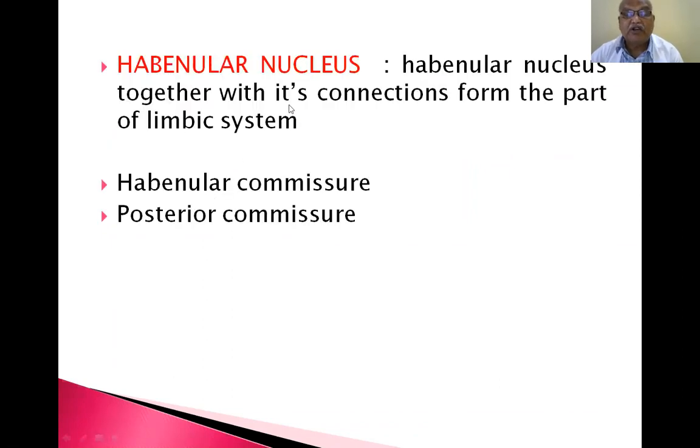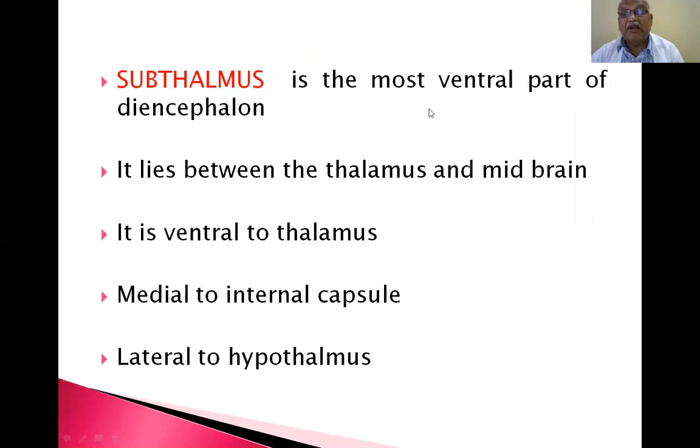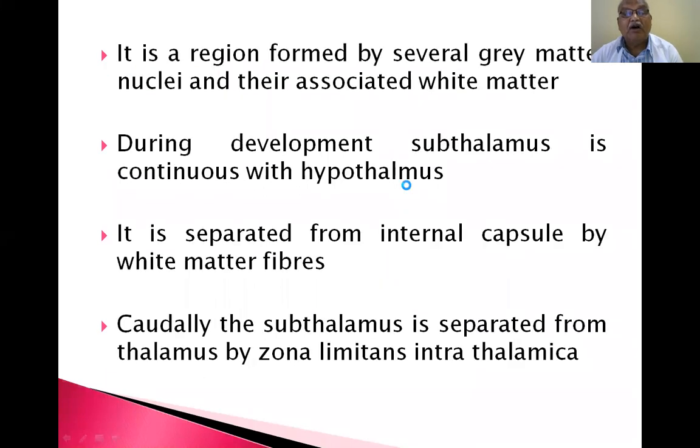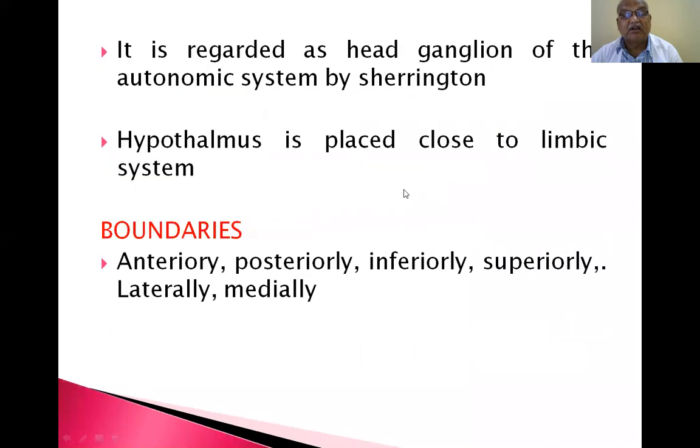Habenular nucleus, together with its connections, forms part of the limbic system. Habenular commissure, posterior commissure. Subthalamus is the most ventral part of the diencephalon. It lies between the thalamus and midbrain. It is ventral to the thalamus, medial to the internal capsule, lateral to the hypothalamus. I will show you all these structures.